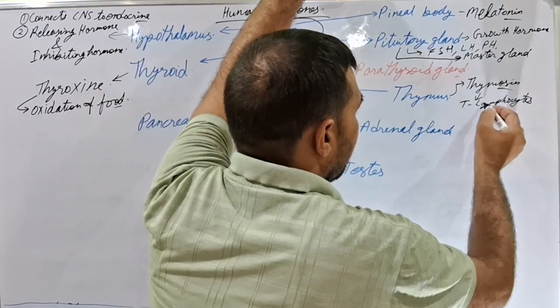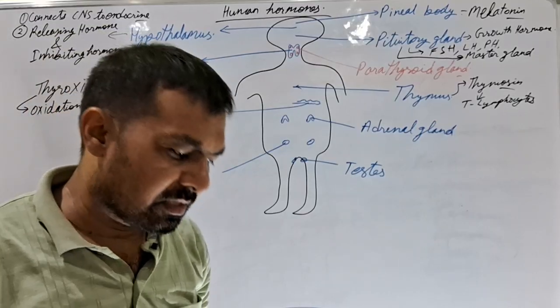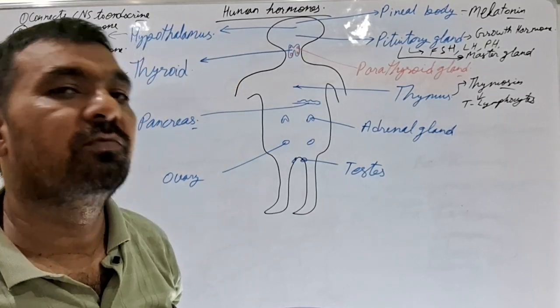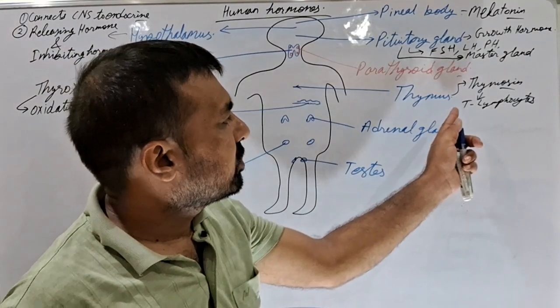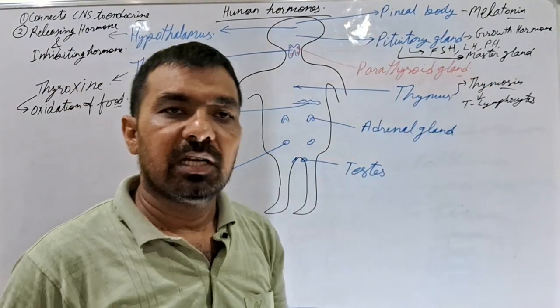Basically, the lymphocytes are produced within the bone marrow. Some lymphocytes get matured in the bone marrow itself, which are known as B lymphocytes, and the lymphocytes which are matured due to the thymosin are known as T lymphocytes.